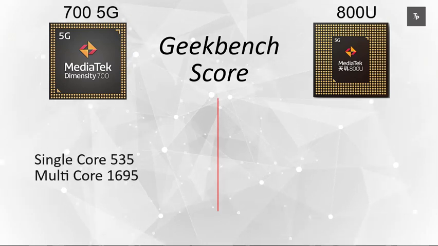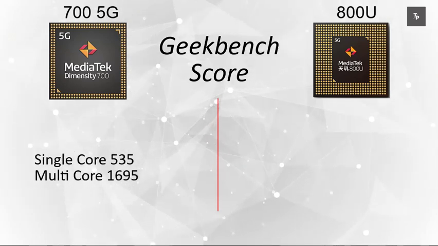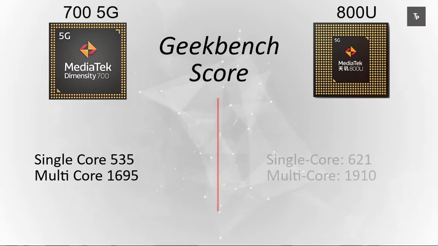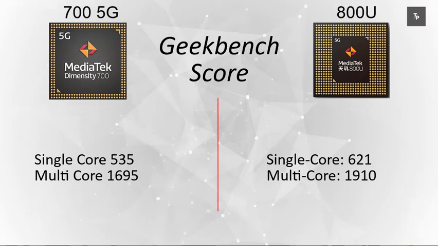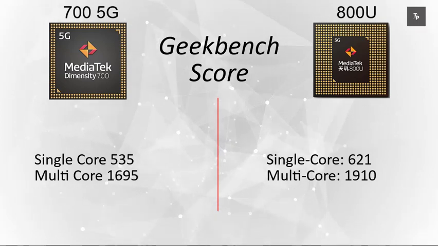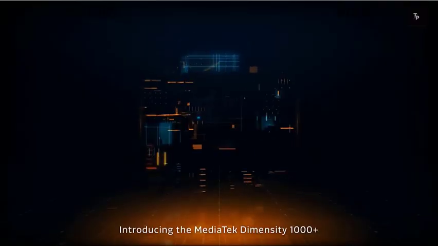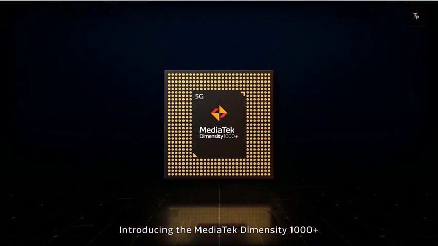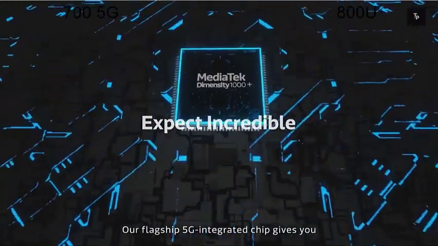Moving on to the Geekbench scores, the MediaTek Dimensity 700 has a single core score of 535 and a multi-core score of 1695. The Dimensity 800U has 621 single core and 1910 multi-core, which makes it the faster one in both the Antutu and the Geekbench scores.